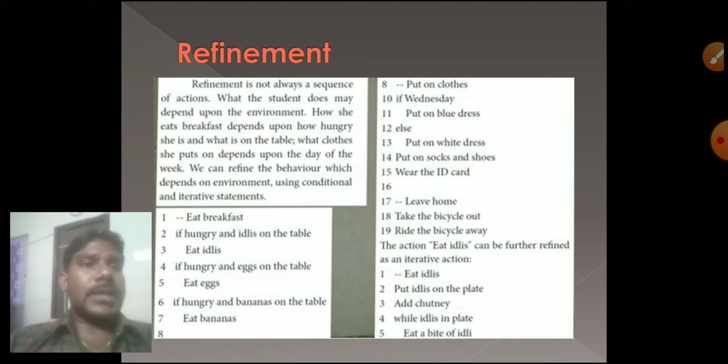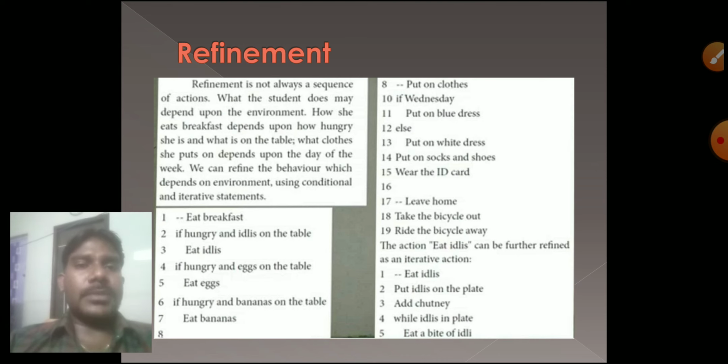Okay, so socks and shoes and ID card. Like that we have to apply some conditions also. Leaving home means take the bicycle out and away, and then moving on the road, going by the short route or long route. That also we have to apply with some conditions.